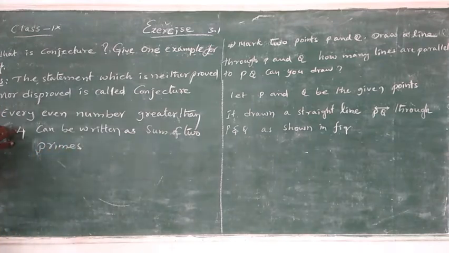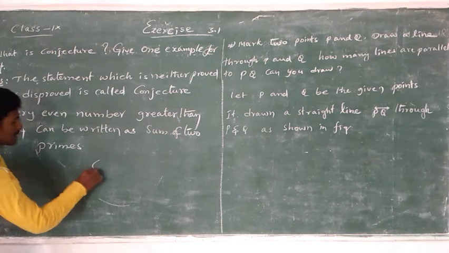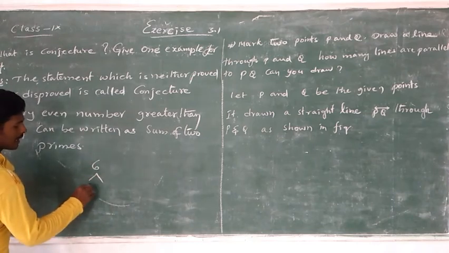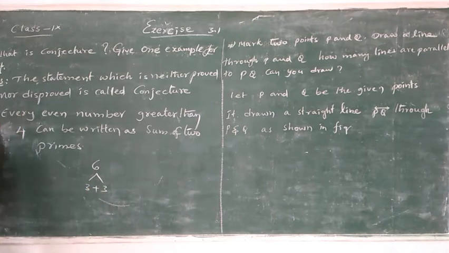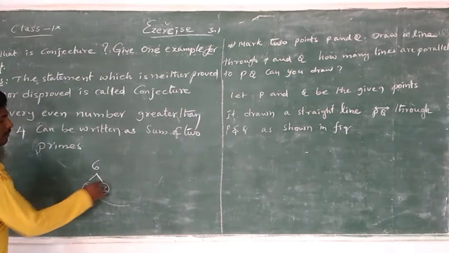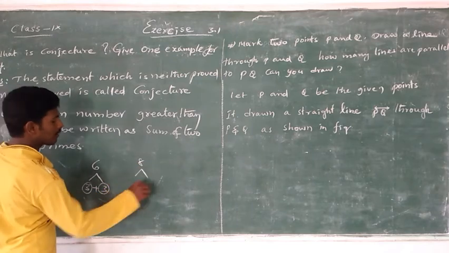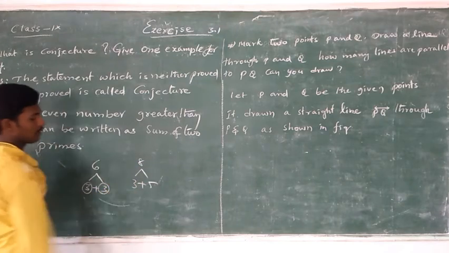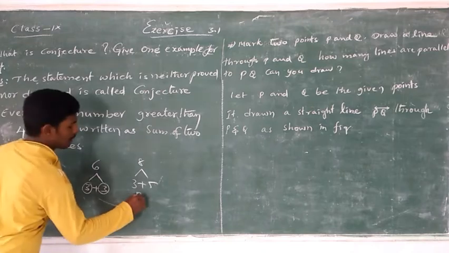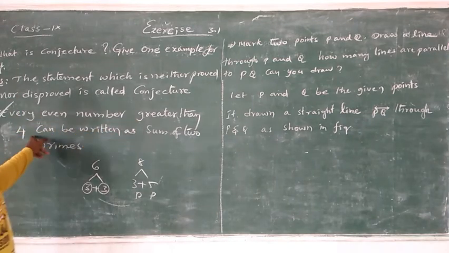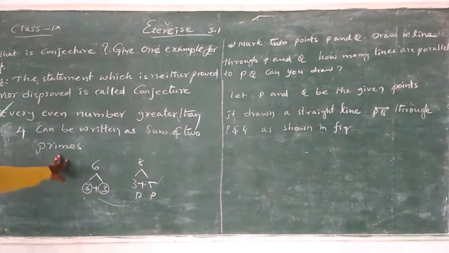Suppose we take an even number greater than 4, suppose it is 6. We can write this as 3 plus 3, so it is a sum of two prime numbers. And we take 8. We can write this as 3 plus 5. Both are prime numbers. So this is the example: every even number greater than 4 can be written as a sum of two primes.